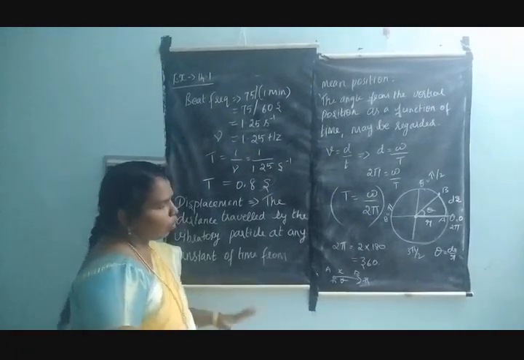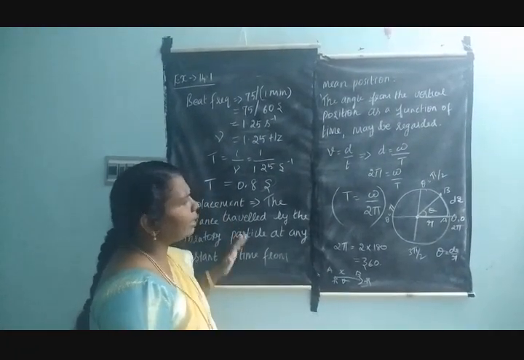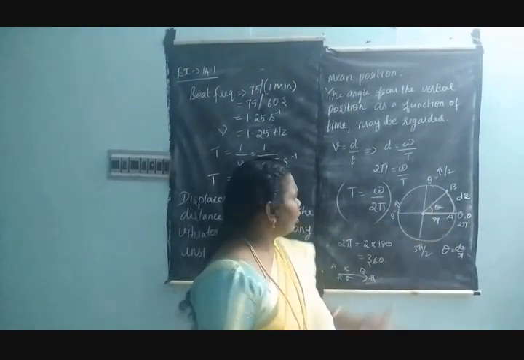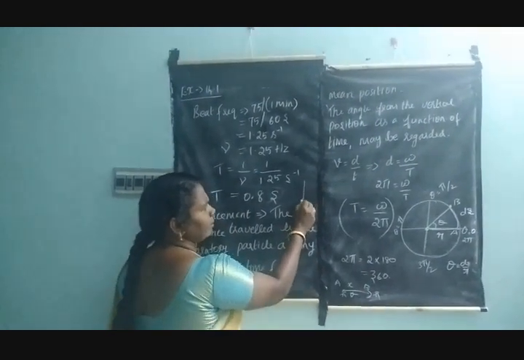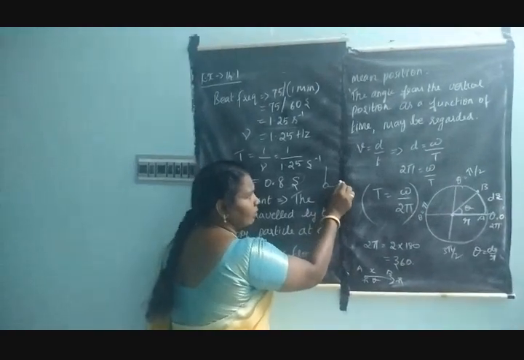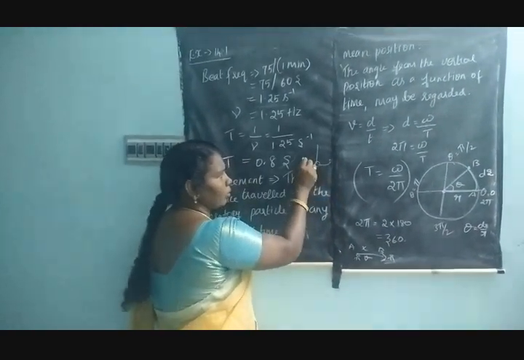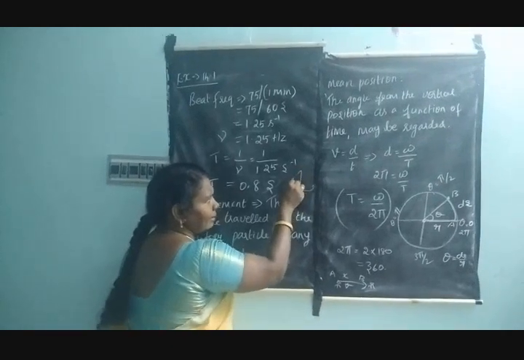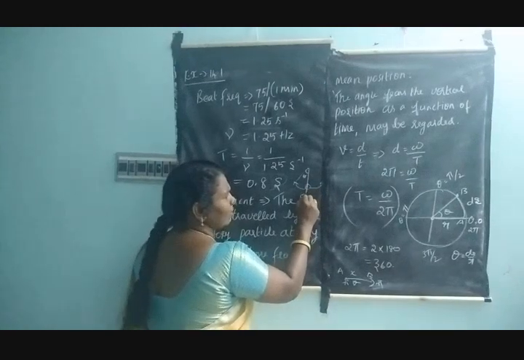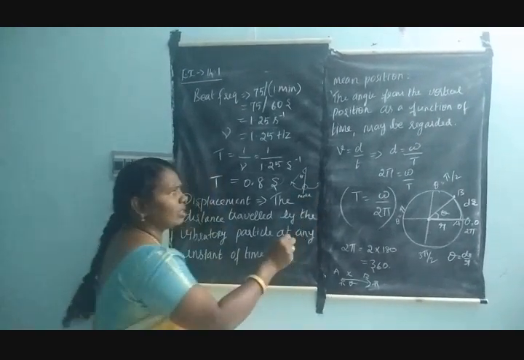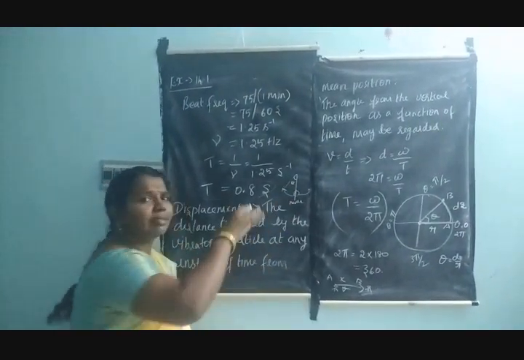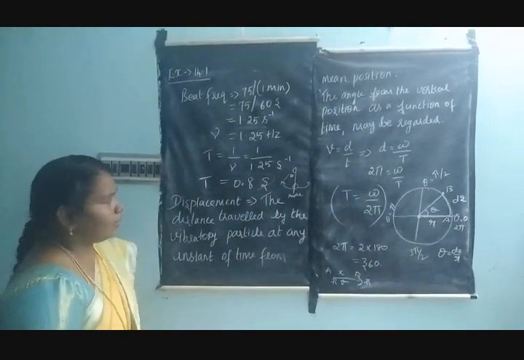Okay, see here. In rotational motion, a displacement is always noted from the vertical position. To explain this with a simple pendulum, this is the mean position. When I disturb the simple pendulum, it goes to the extreme position x, and it goes to the extreme position minus x. So this is the extreme. When I make this, this is the angle theta, measured with respect to the rest position, the mean position. So this theta is a displacement.